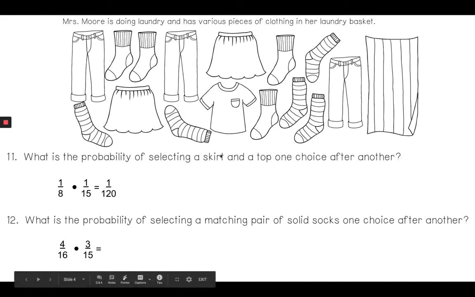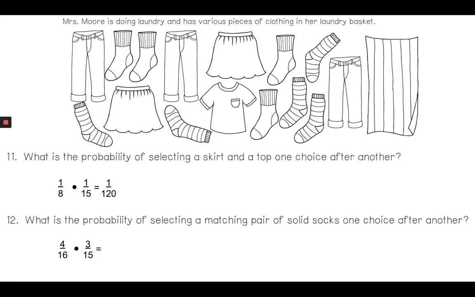So I can go ahead and take this information, and with this one, I'm actually going to reduce twice because 4/16, both of those can divide by 4, and 3/15, both of those can divide by 3. So I'm going to reduce the 4/16 to 1/4, and I'm going to reduce the 3/15 to 1/5, and then I can multiply straight across. 1 times 1 is 1. 4 times 5 is 20. So I have a 1 in 20 chance of selecting a solid sock, then selecting a solid sock.